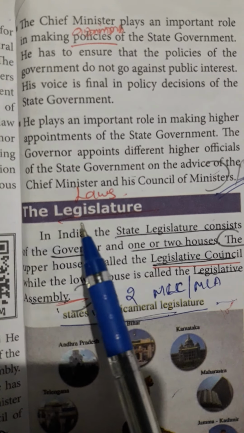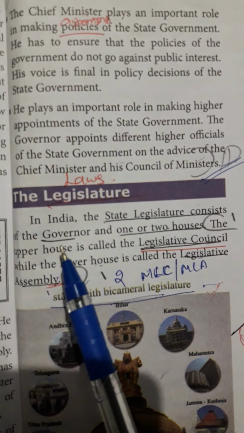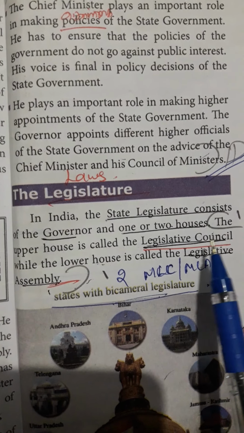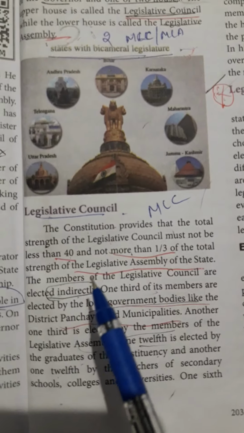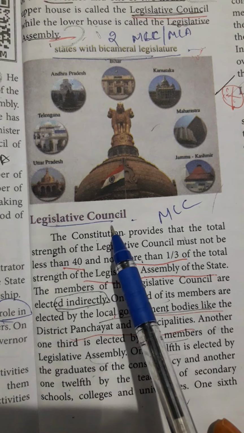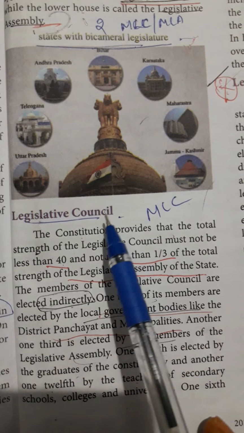Now we are going to discuss about the legislature. Legislature is nothing but law. In India, the state legislature consists of a governor and 1 or 2 houses. The upper house is called legislative council and the lower is called legislative assembly. So in Tamil Nadu, we have only legislative assembly. This legislative council is applicable only for 6 states in India. That we will see later.